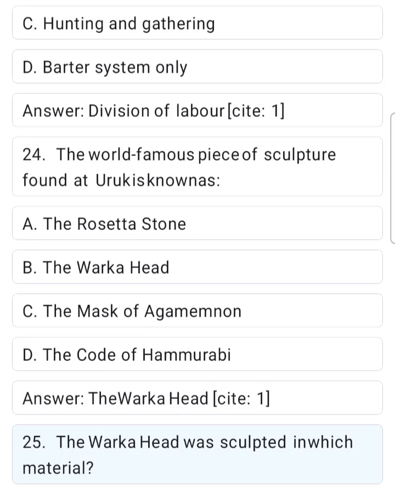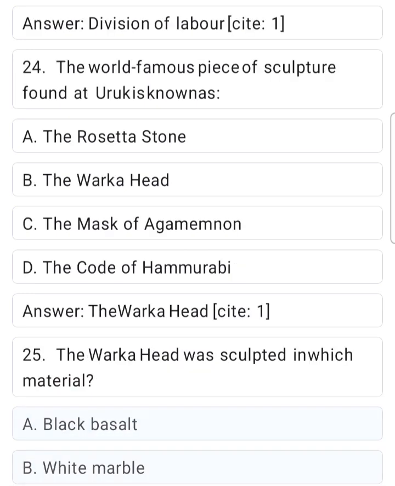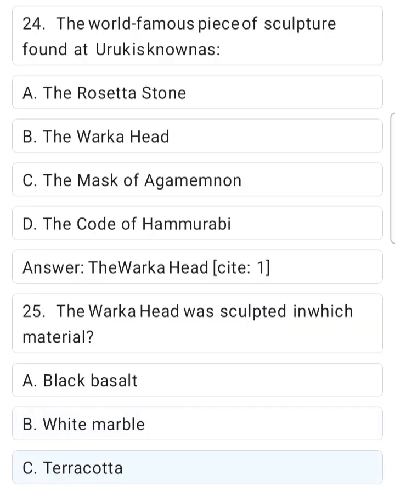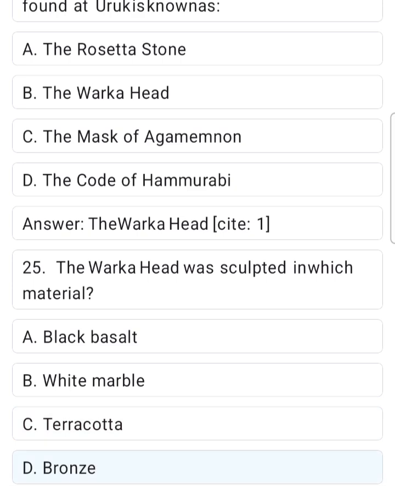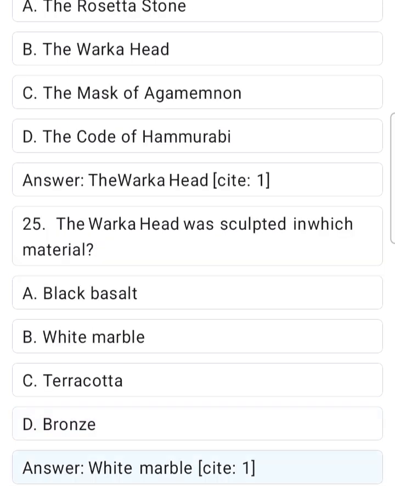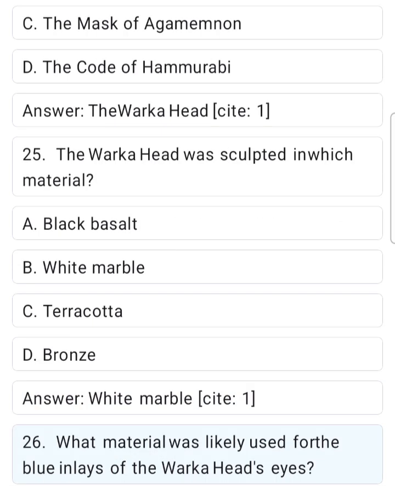25. The Worka Head was sculpted in which material? A. Black basalt. B. White marble. C. Terracotta. D. Bronze. Answer. White marble. Site 1.